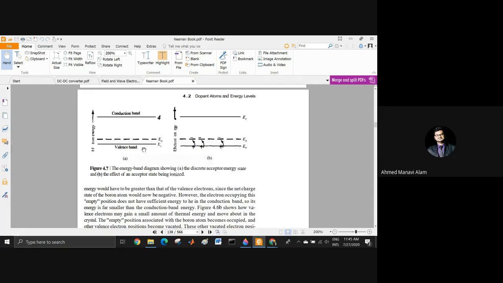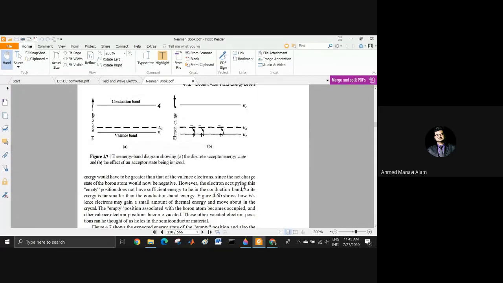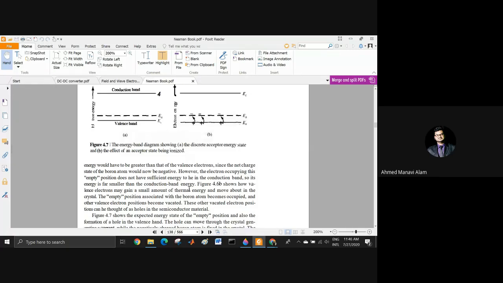Just remember this term: it will be just slightly greater. However, the electron occupying this empty position does not have sufficient energy to be in the conduction band. So its energy is far smaller than the conduction band. Because there is no electron flowing here, the electron occupying this empty position does not have sufficient energy to be in the conduction band.